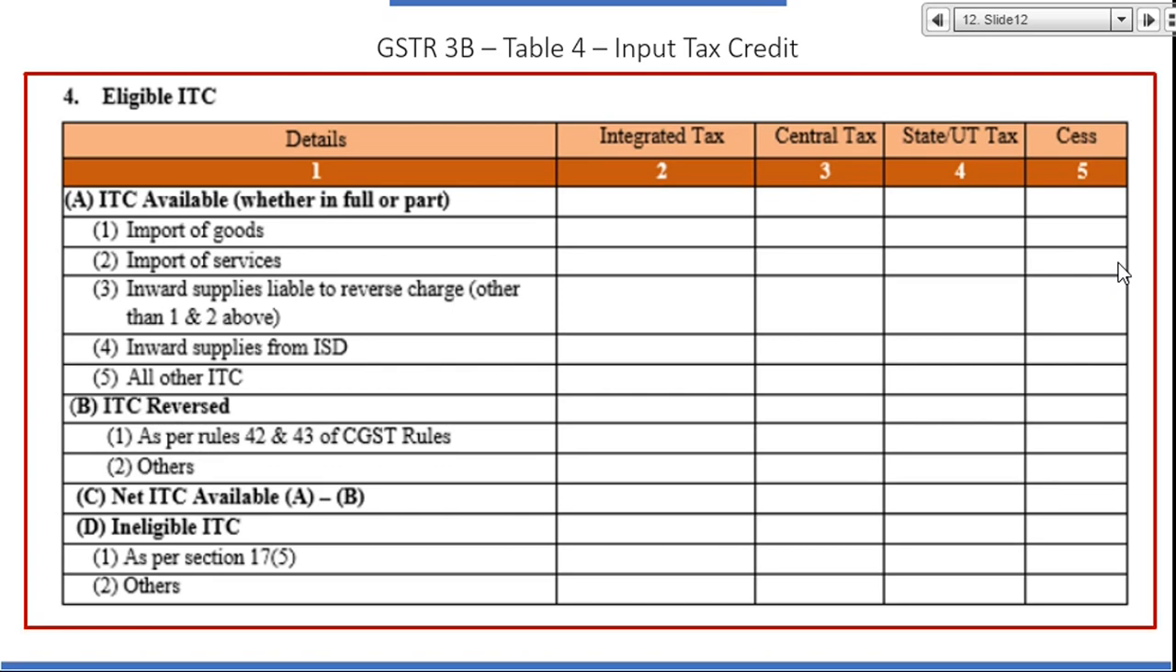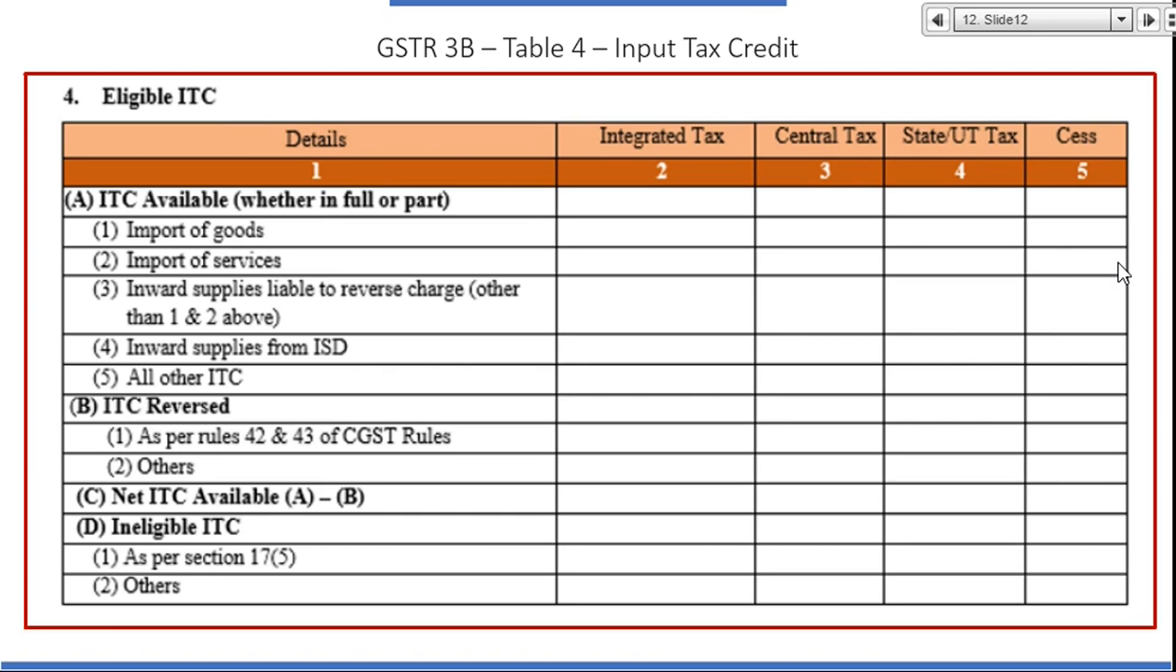So for composition dealer, there is no facility of filing nil return through SMS. Anyway, composition dealer will file a single return per year. So for them, the SMS facility is not there as of now, right? Others, I can reverse. Then net ITC means total ITC less reversal will be net ITC.